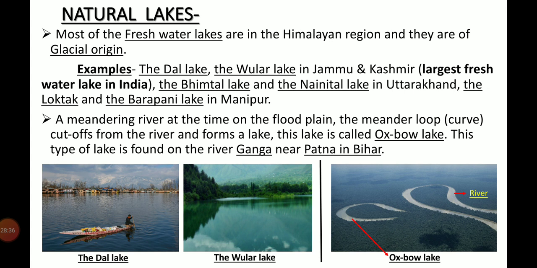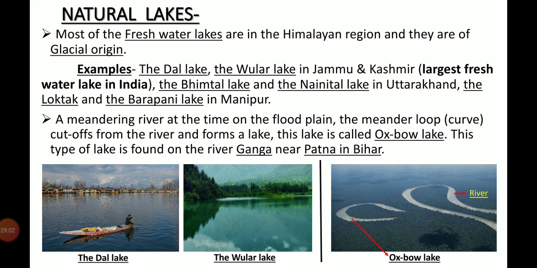Next, natural lakes. A meandering river at the time on the floodplain. The meander loop, meaning curve, is cut off from the river and forms a lake. This lake is called Oxbow Lake. It is a U-shaped lake. This type of lake is found on the river Ganga near Patna in Bihar.